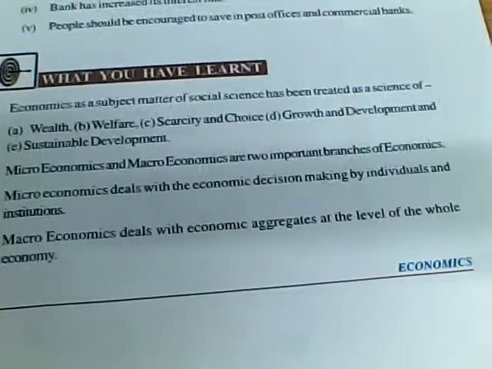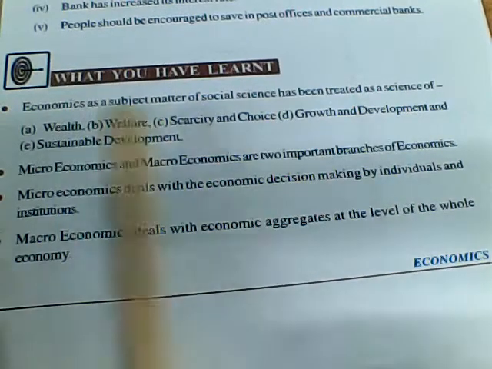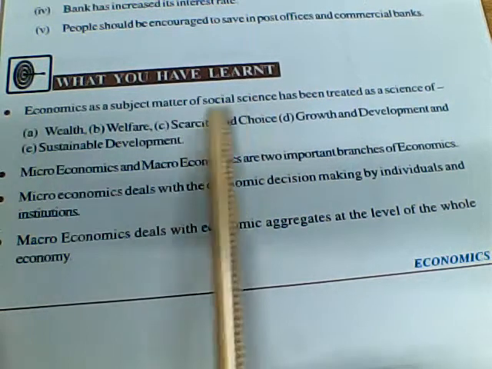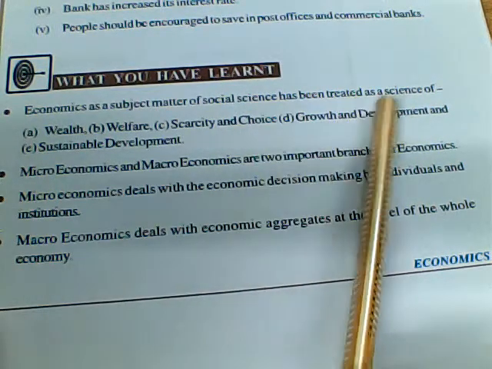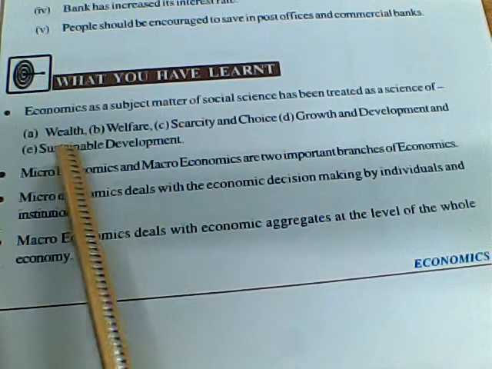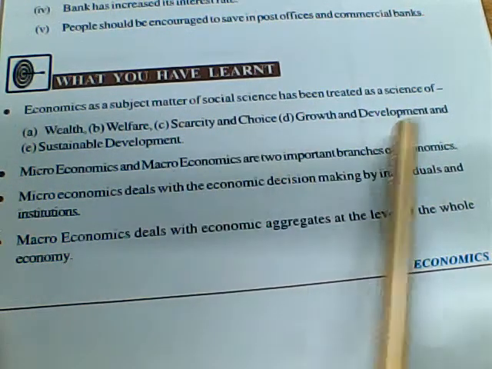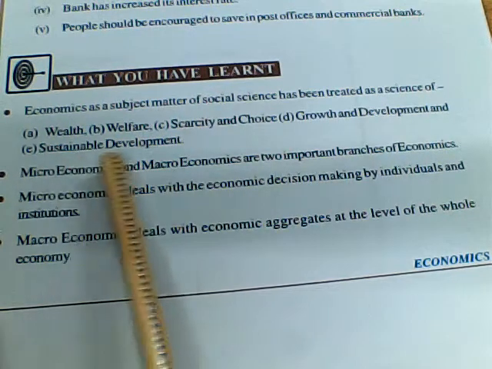And now let us have a glance at what you have learned from this chapter 1. From chapter 1, what you have learned is economics as a subject matter of social science has been treated as a science of wealth, welfare, scarcity and choice, growth and development, and sustainable development.